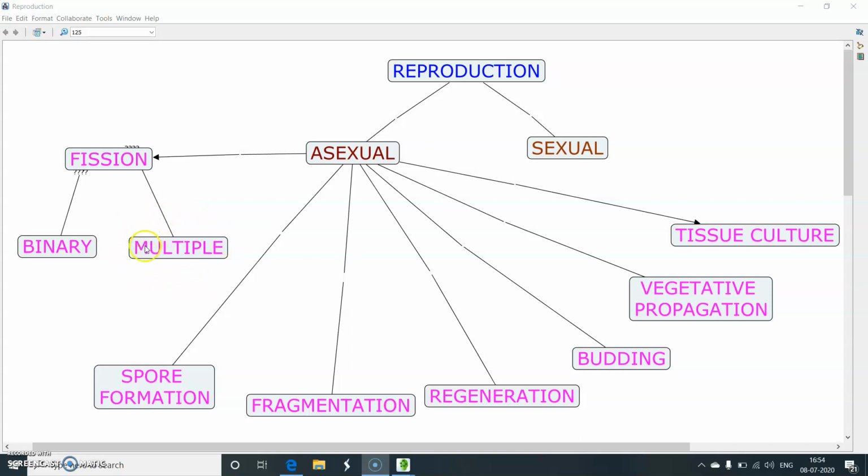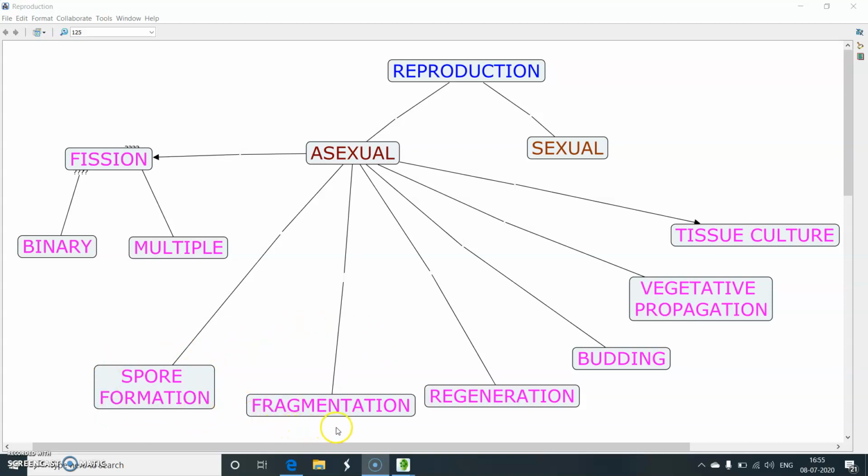Plasmodium is the causative agent of malaria. It can reproduce by multiple fission, in which the cell of plasmodium can divide itself into many new cells. Another mode of asexual reproduction is by spore formation. Spore formation takes place in rhizopus and other fungi, in which they produce spores, and each spore can give rise to new fungi.